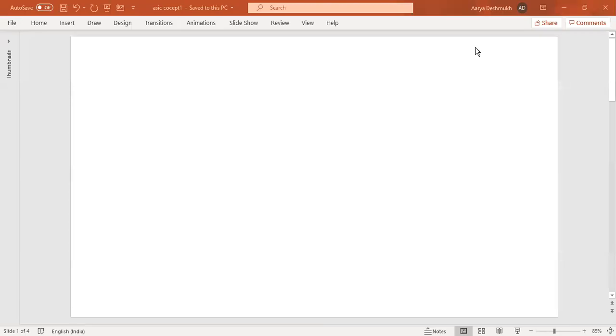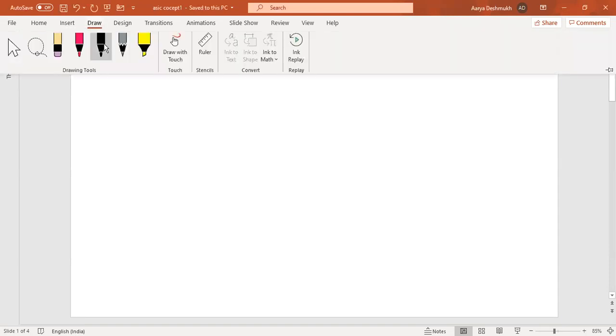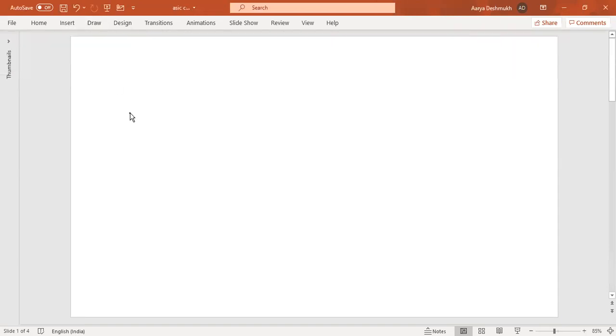Hello students, now let us start with the next chapter, that is basic concept of chemistry. So we'll start with the first thing, that is law of conservation of mass. You know this thing. We have studied this up to 10th standard. Law of conservation of mass.